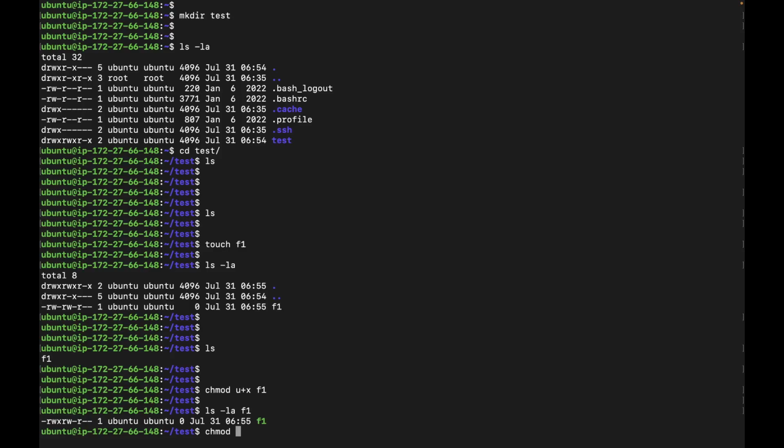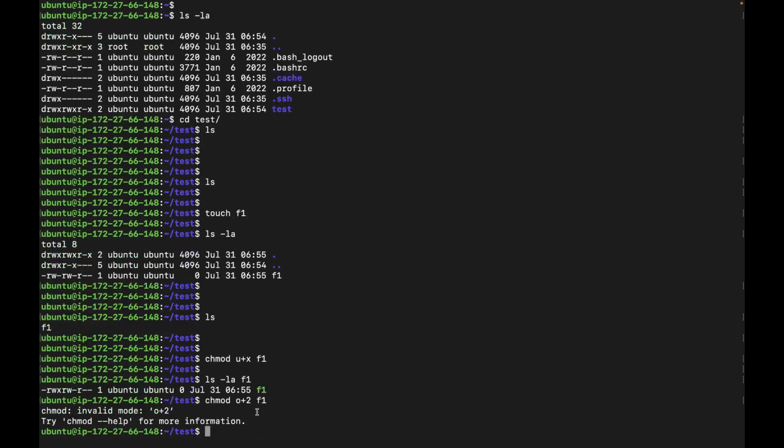For read I use 4, for write I will use 2. Okay, here you can see some error, because this way you can't use the octal value. If you want to use the octal value, then you have to write read, write, execute. Read means 4, write means 2, and execute means 1. 4 plus 2 plus 1 is 7.